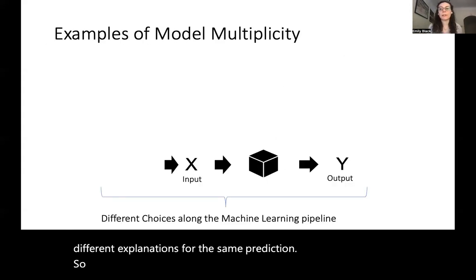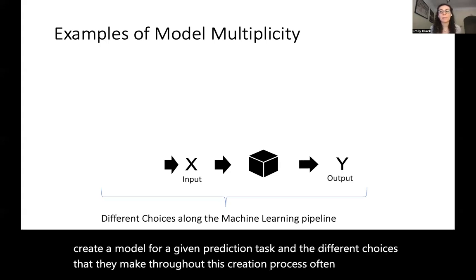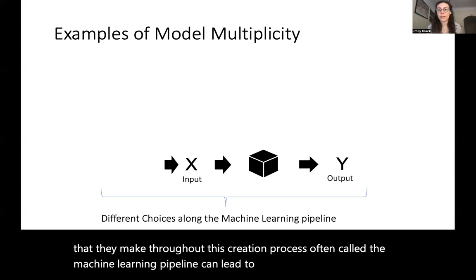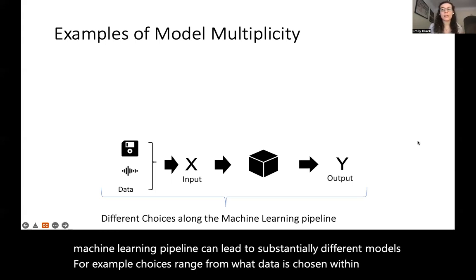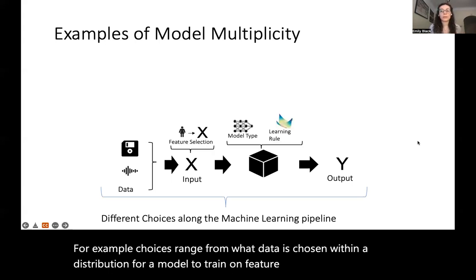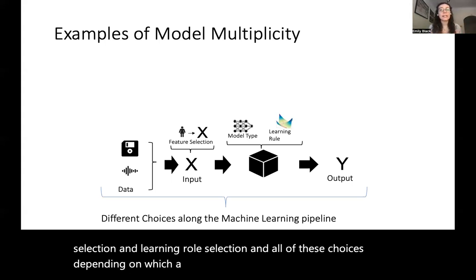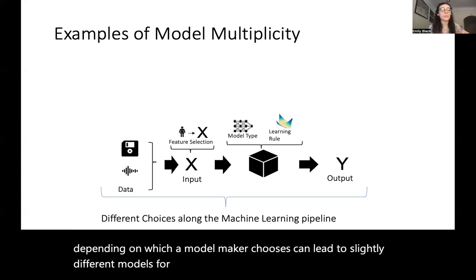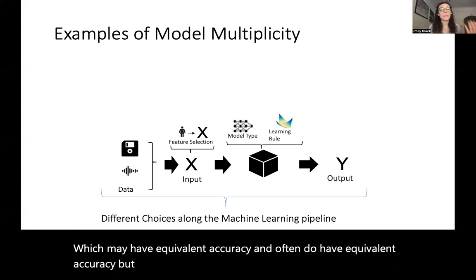So where does model multiplicity come from? As prior work has shown, model developers have a lot of decisions to make as they create a model for a given prediction task. And the different choices that they make throughout this creation process, often called the machine learning pipeline, can lead to substantially different models. For example, choices range from what data is chosen within a distribution for a model to train on, feature selection, model type selection, and learning rule selection. And all of these choices, depending on which a model maker chooses, can lead to slightly different models for the same task, which may have equivalent accuracy, and often do, but may actually differ in behaviors on other axes, leading to model multiplicity.